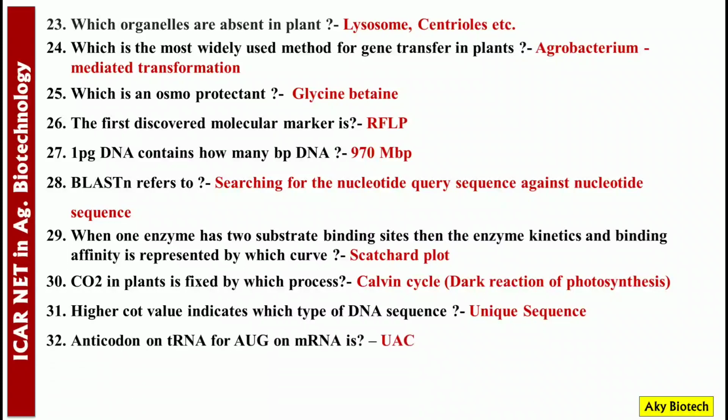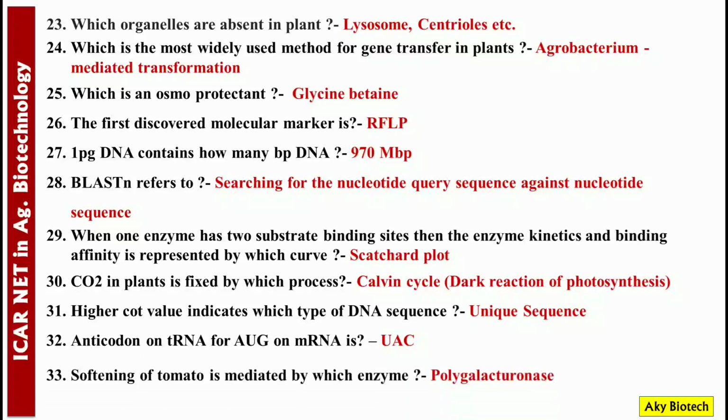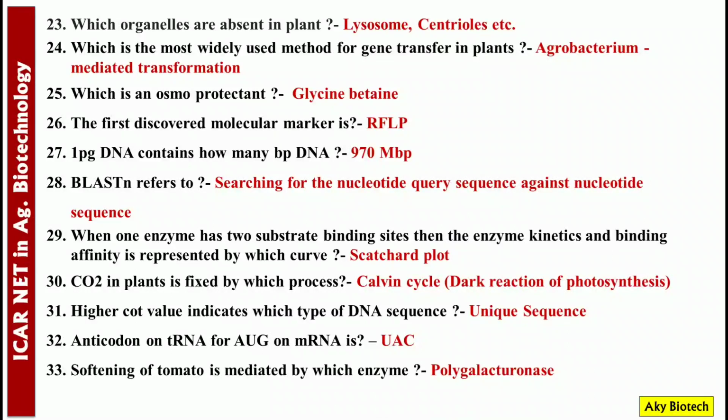Anticodon on tRNA for AUG on mRNA is? Answer is UAC. Softening of tomato is mediated by which enzyme? It's mediated by polygalacturonase.